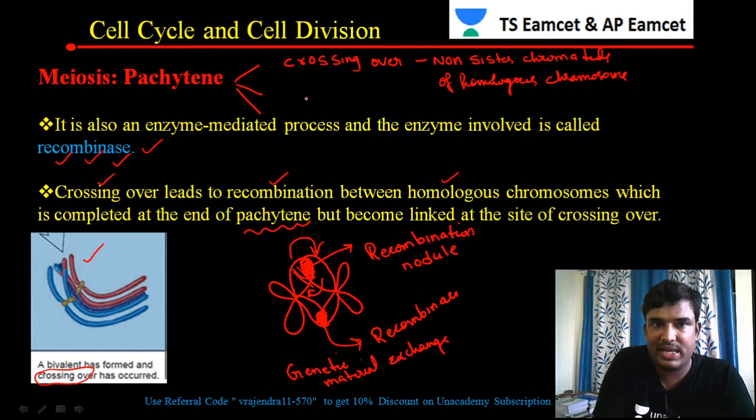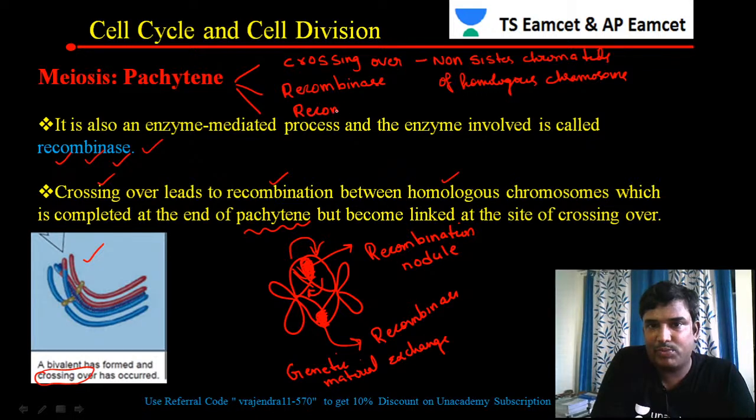Then what is the enzyme involved in the packaging? The enzyme involved in the recombination is called as recombinase. The exchange of genetic material is also called as recombination. So recombinase is the enzyme. Then what is formed during the recombination? The formation of the recombinant nodule.